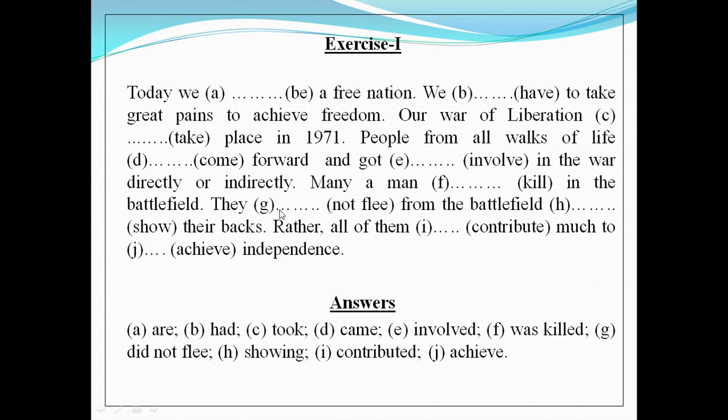And as it is in past indefinite form, the past form of do, that is did, should be used. So our answer for the gap G will be did not flee. So dear students, remember that in case of negative sentences we have to use an auxiliary verb if there is no auxiliary verb in the sentence, and in case of indefinite tenses we have to use the do verb as auxiliary, and that do verb will be followed by the present form of the verb.